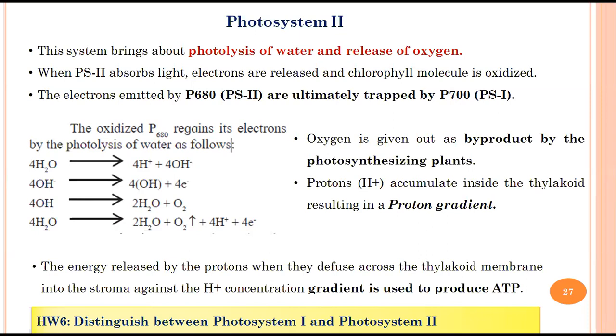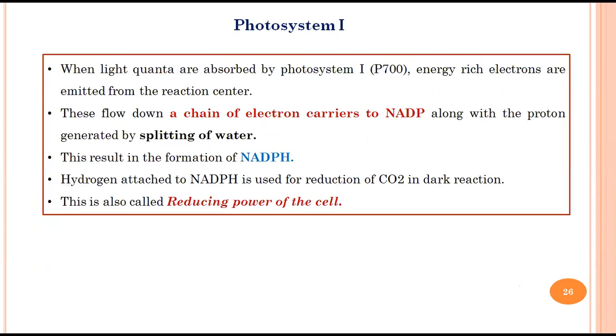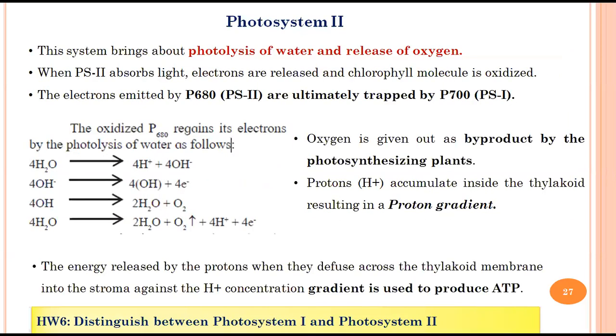Once the electrons emitted by photosystem 2 are released, they are not coming back to P680. However, they will be trapped by P700, which is the first light. I'm sorry, that's why the slide had switched a bit, but it's okay. I hope I'm not confusing you more. If there is any confusion here, I'm sorry for that. You can ask me any question right now if you are still not getting what I'm trying to convey.